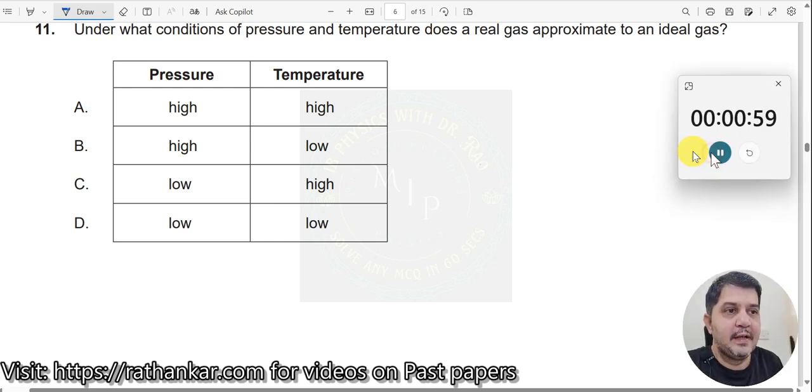Question number 11. Under what conditions of pressure and temperature does a real gas approximate to ideal gas? What is an ideal gas? An ideal gas obeys the postulates of the kinetic theory of gases. What is the postulate? One of the postulates tells you that the size of the molecules